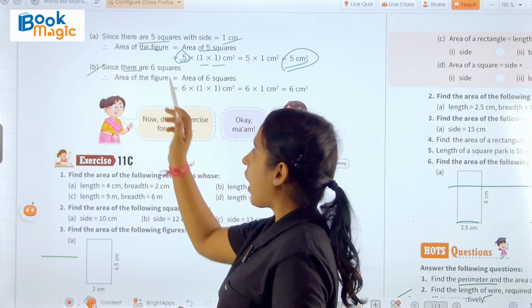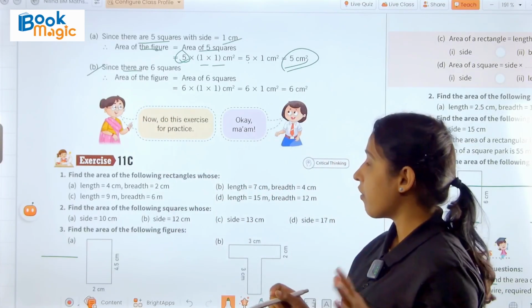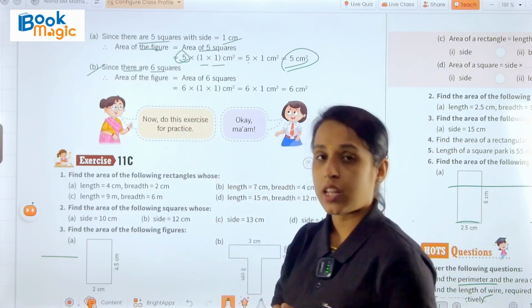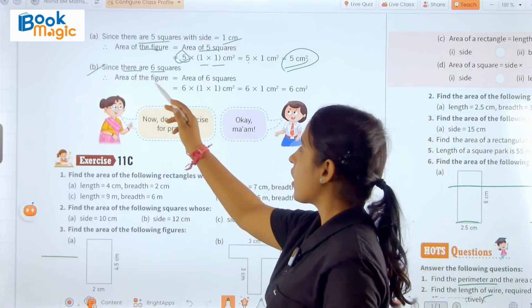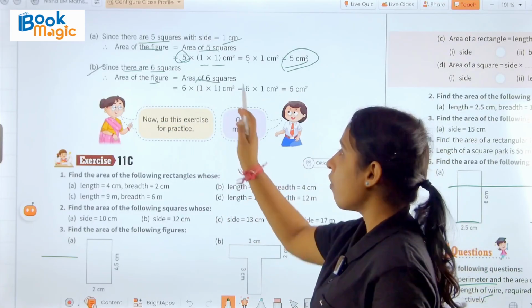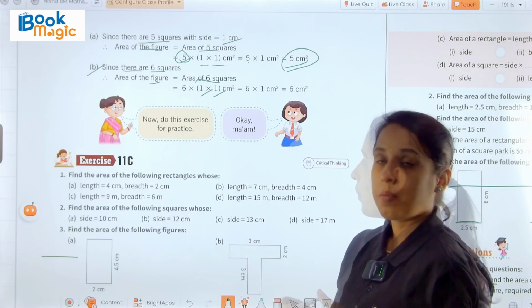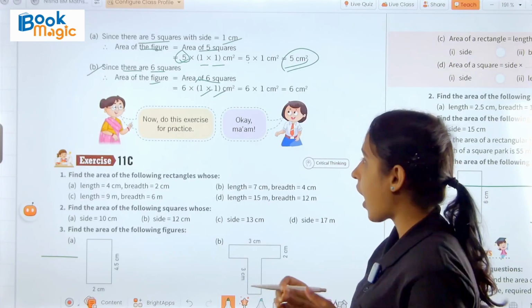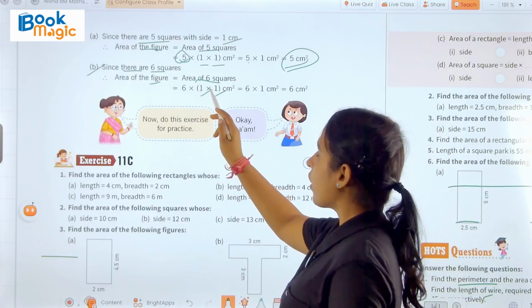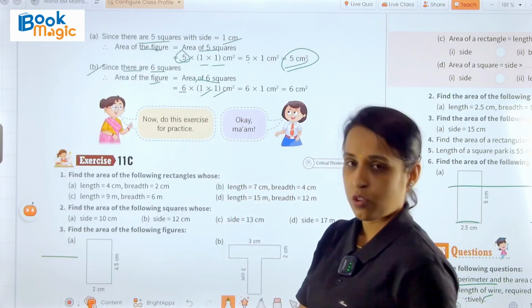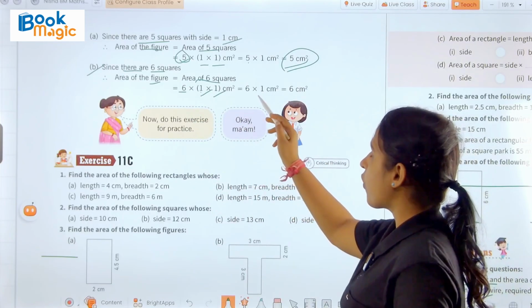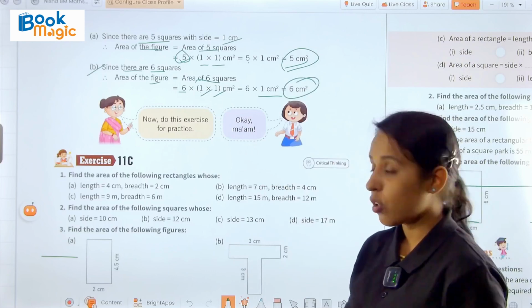Okay, now we have the B part. As we see in the figure, there are 6 squares. The area of the figure will become the area of 6 squares, and the area of a square is side into side. So 1 into 1, and we have 6 squares, so 6 into 1, we get 6 centimeter square.